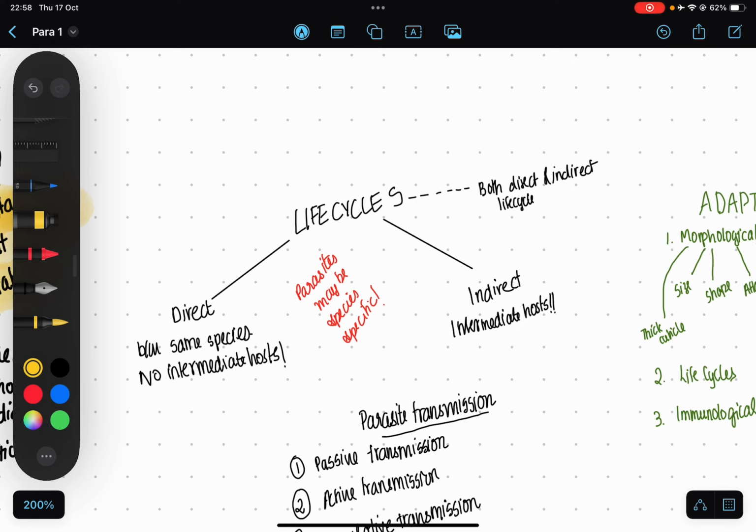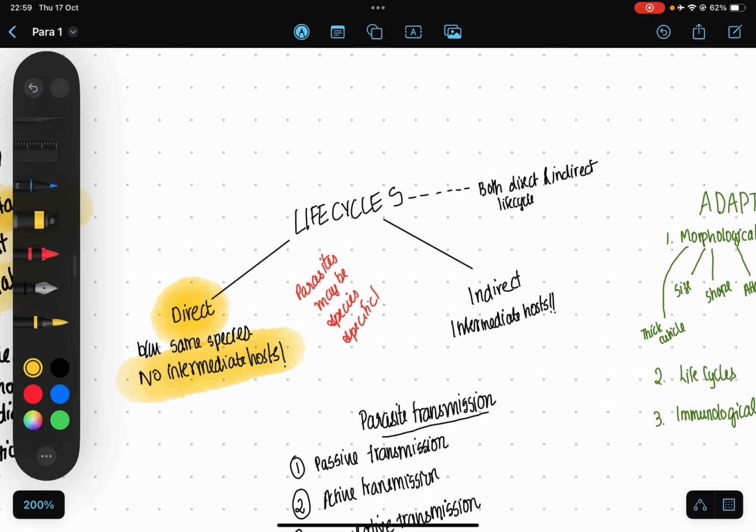Now we have two types of life cycles. One is the direct life cycle, where the parasite is transferred from one host to the other of the same species. For example, cat to cat or dog to dog, whatever it is. And the main thing is that we do not see any intermediate host in here, alright. So that is the main thing about direct life cycle.